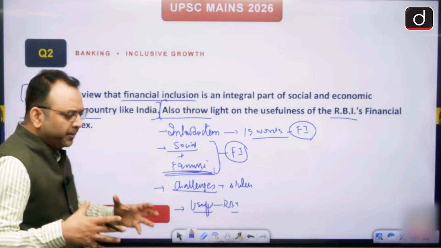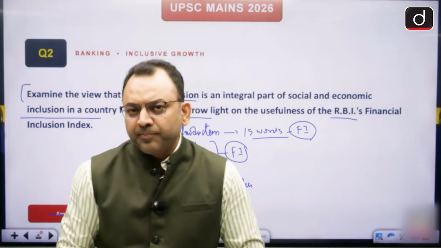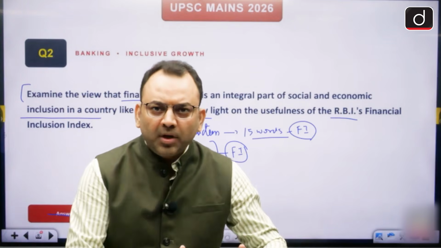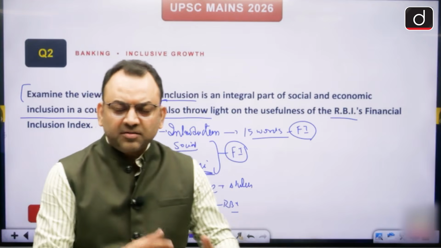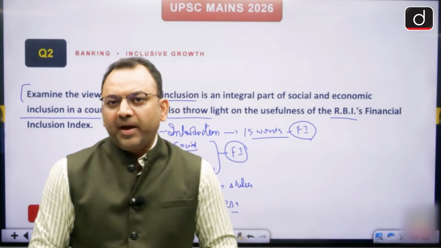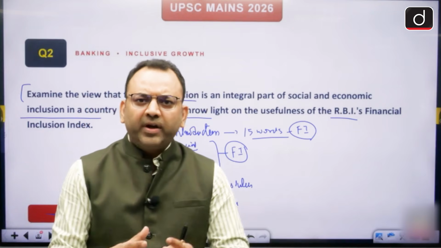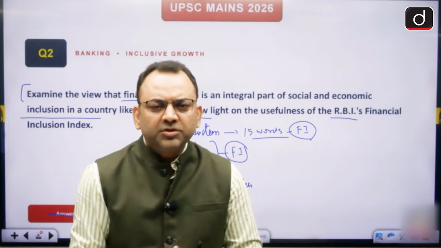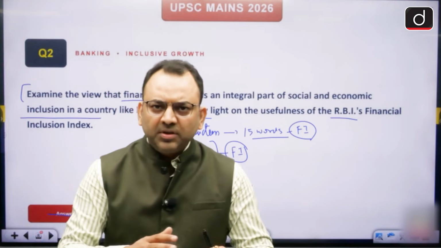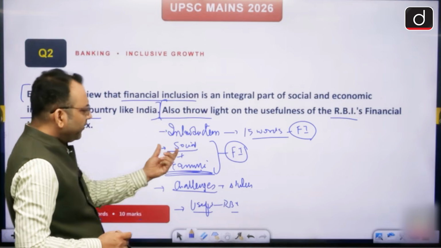So including more people in the banking system, like we have launched the Jan Dhan account, right, which has included nearly 59 crore accounts in the Indian banking system, and 3 lakh crores of deposits are there in the banking system due to this Jan Dhan account. So many people have joined, 59 crore people have opened accounts, and they are a part of India's financial inclusion journey, right? Now, what are the benefits, right?